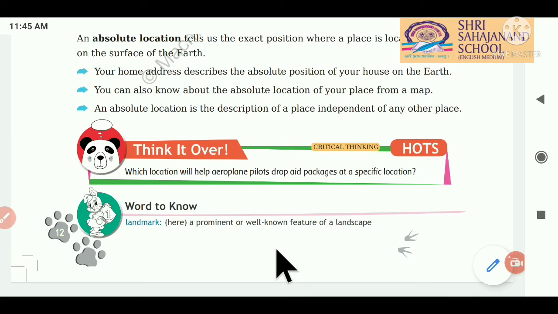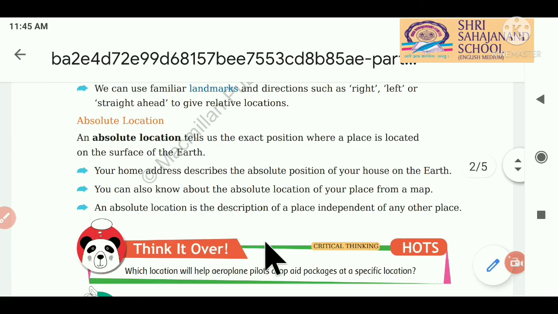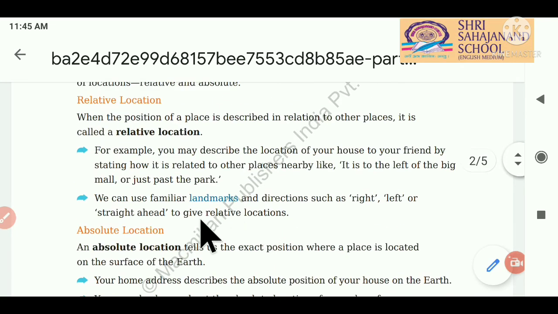Well known means very famous place of that area. So students, we can use familiar landmarks and directions such as the right, left or straight ahead to give relative locations. I hope students you had understood what is a relative location.